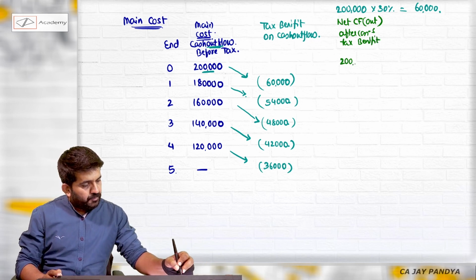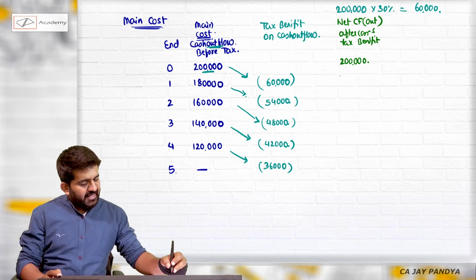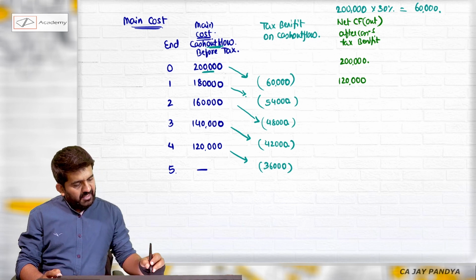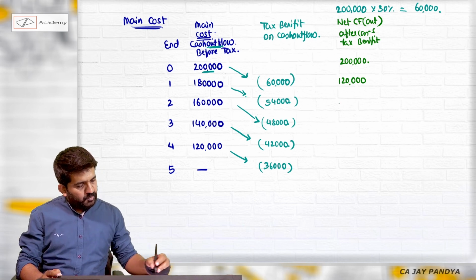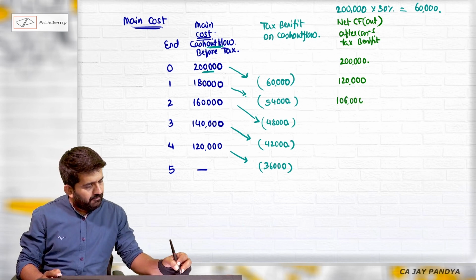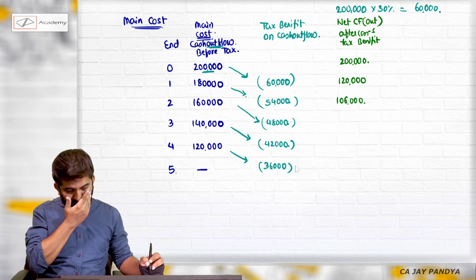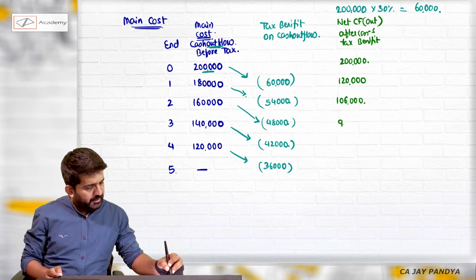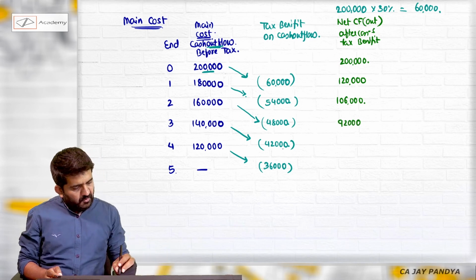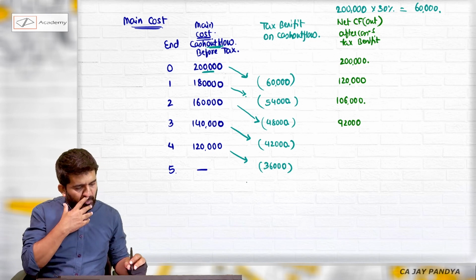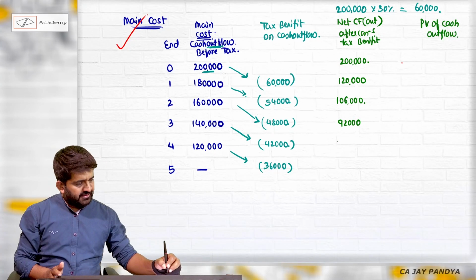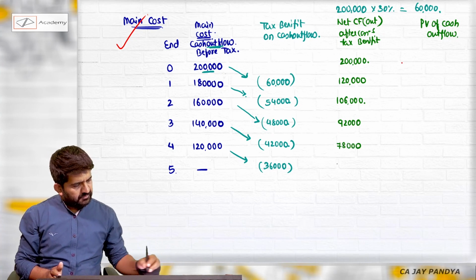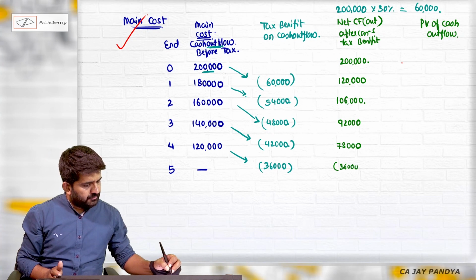This will be 2 lakh rupees. Then 1,80,000 minus 60,000 is 1,20,000 rupees. 1,60,000 minus 54,000 is 1,06,000 rupees. 1,40,000 minus 48,000 is 92,000 rupees. 1,20,000 minus 42,000 is 78,000. And this is negative 36,000.